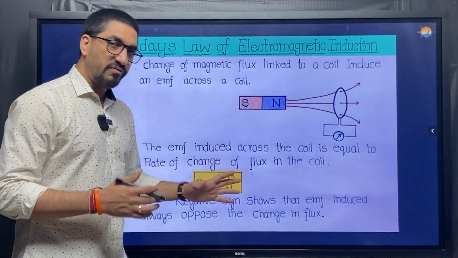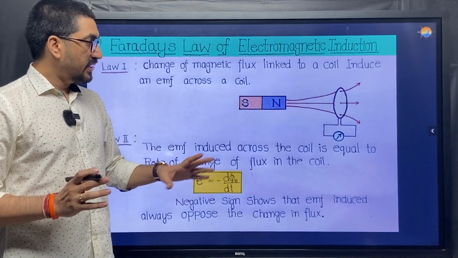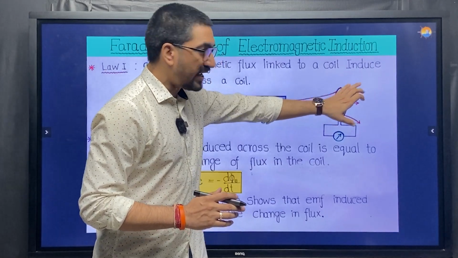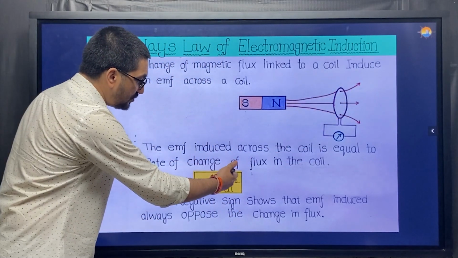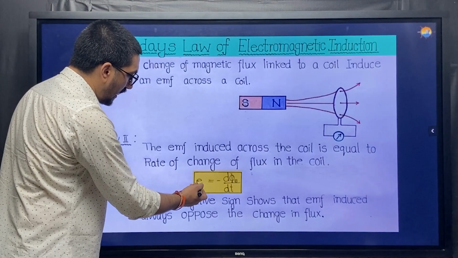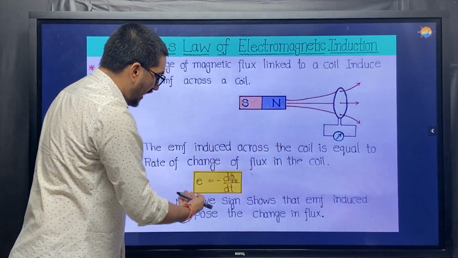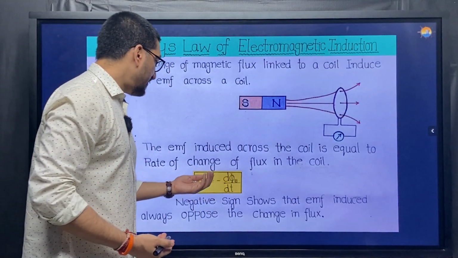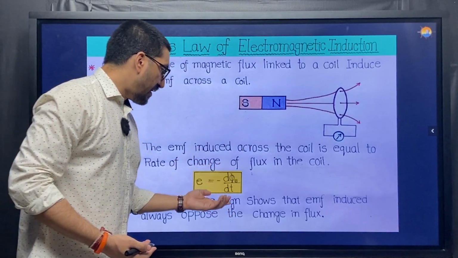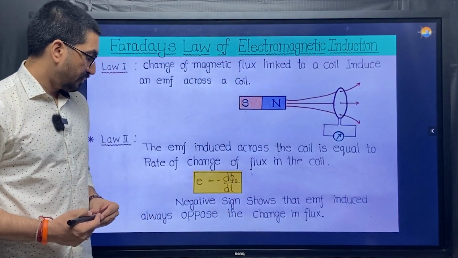In my previous module we have already studied what flux is: the total number of field lines passing through the area is flux. If it is changing, then it will induce an EMF, and that EMF is EMF = -dφ/dt, the rate of change of flux.